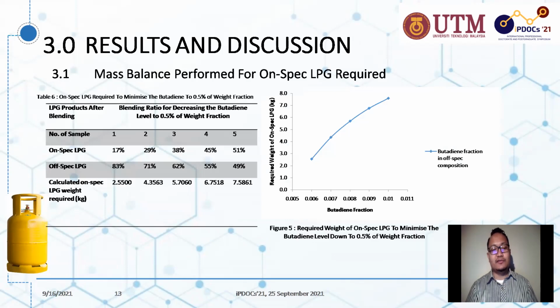The result in table 6 shows that for samples 1 to 5, the required on-spec LPG increases as the butadiene fraction in the off-spec composition increases. Figure 5 shows the required weight of on-spec LPG to minimize the butadiene level down to 0.5% weight fraction.